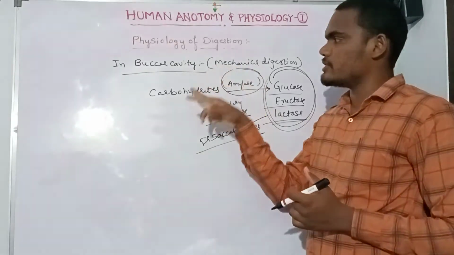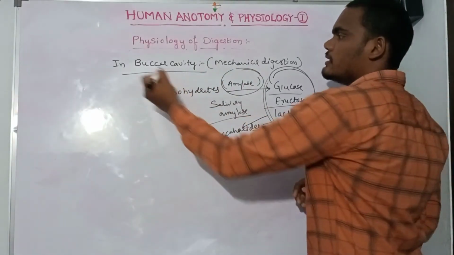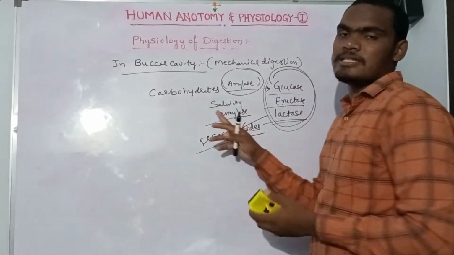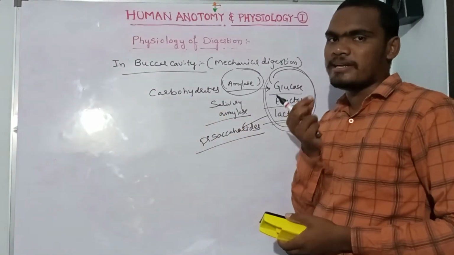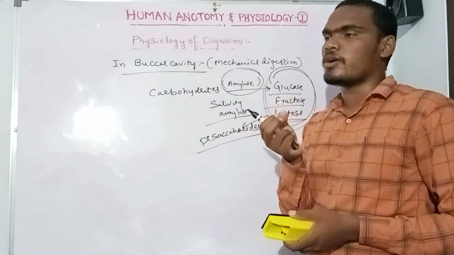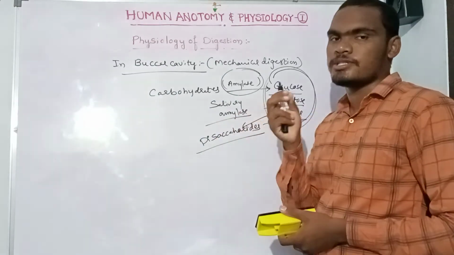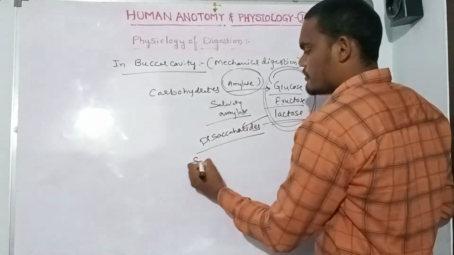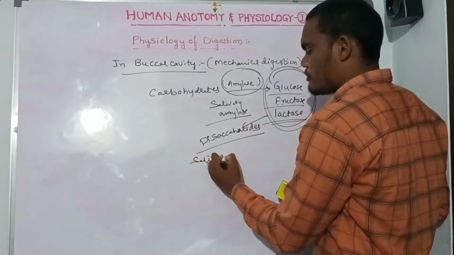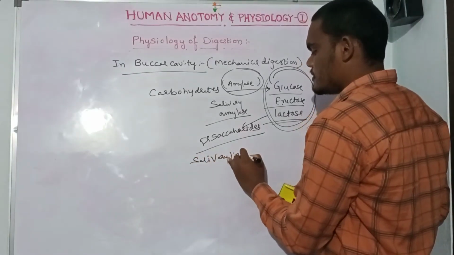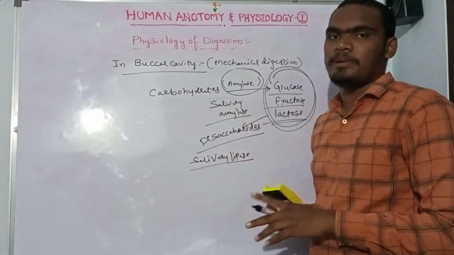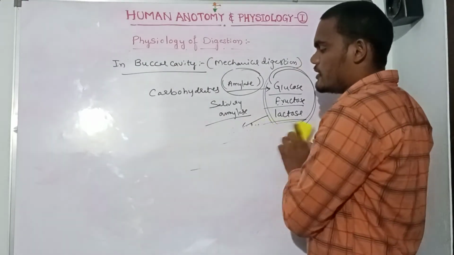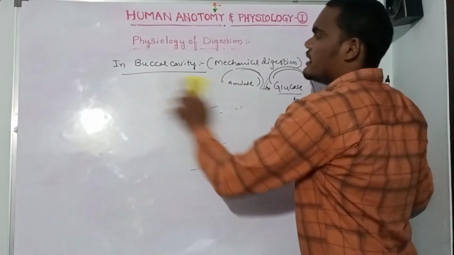So in the mouth there is simple digestion of carbohydrates, a little of proteins, and a little of lipids, for example by salivary lipase, which digests simple lipids. So salivary amylase and salivary lipase are the enzymes present in the buccal cavity.